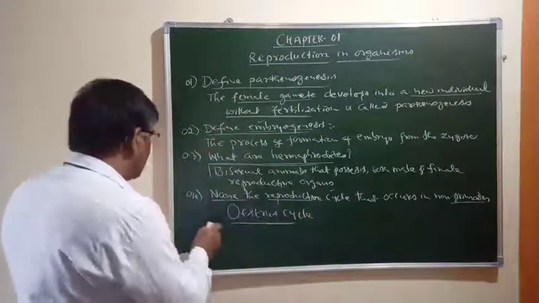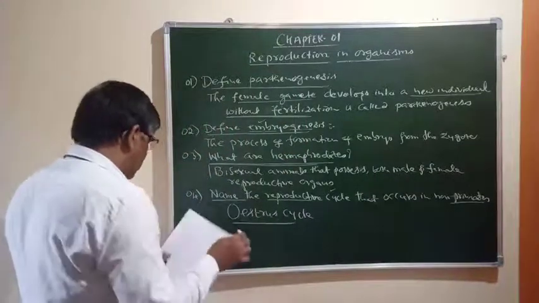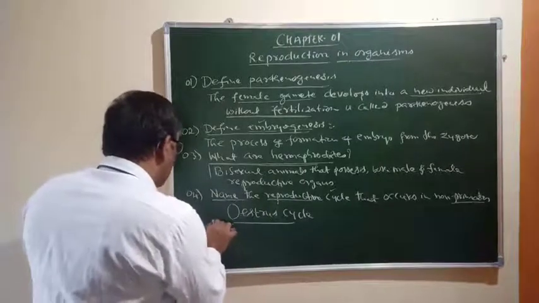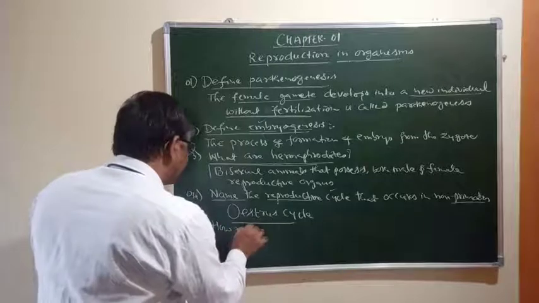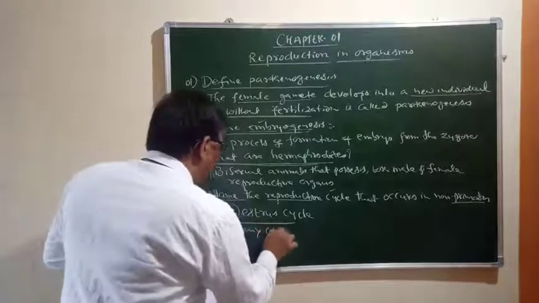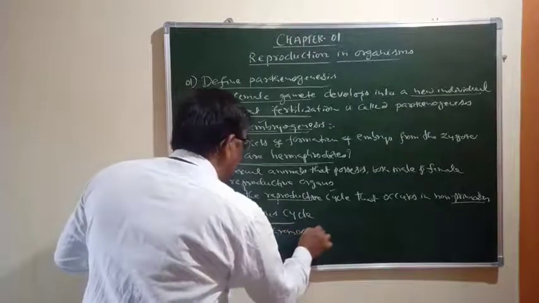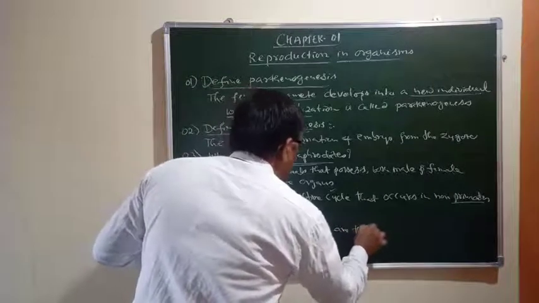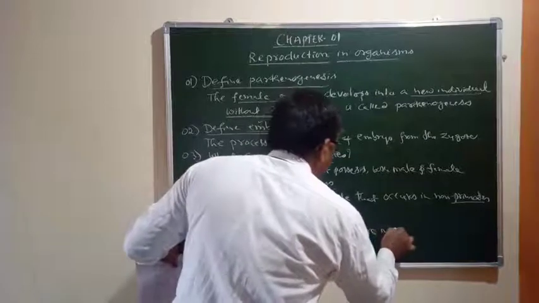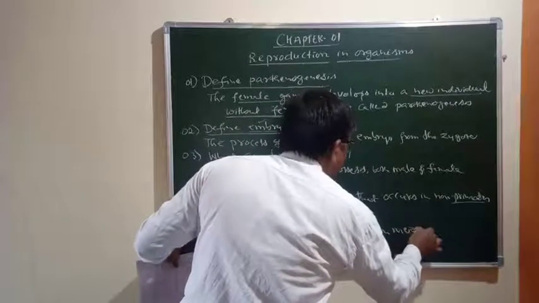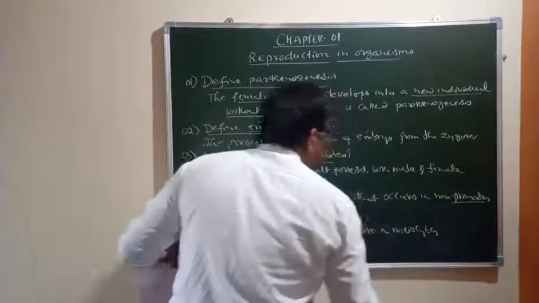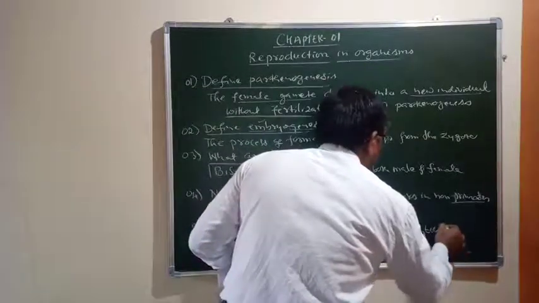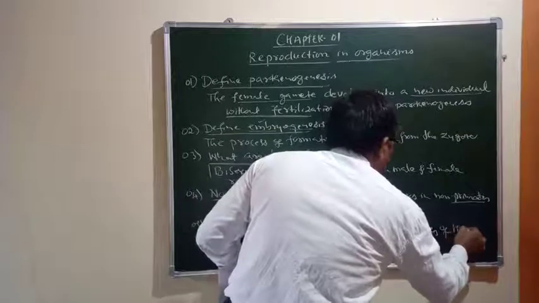Similarly, there are other questions also. How many chromosomes are there in myocytes of human being?